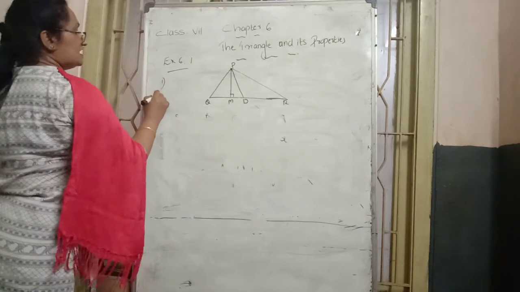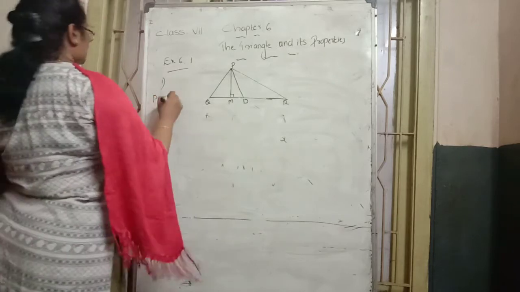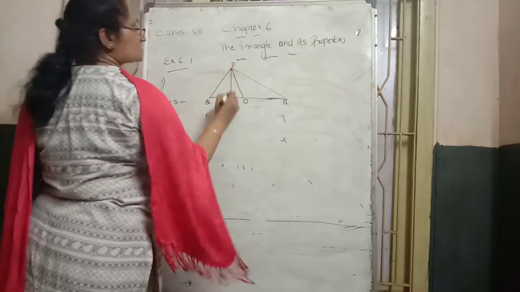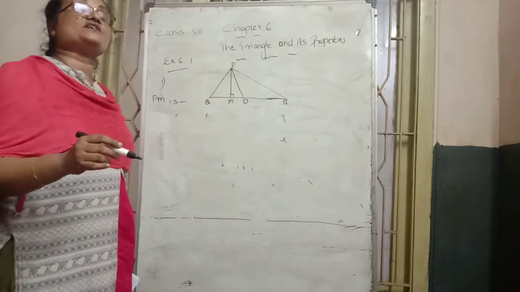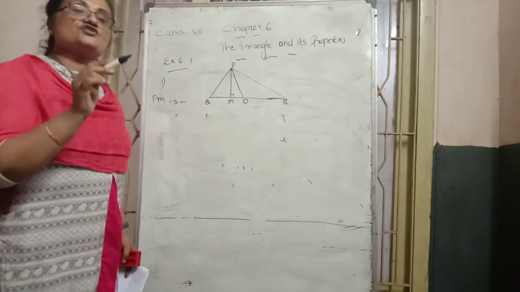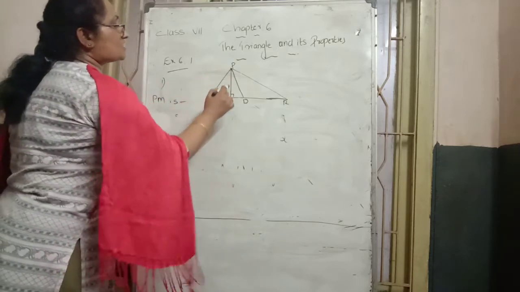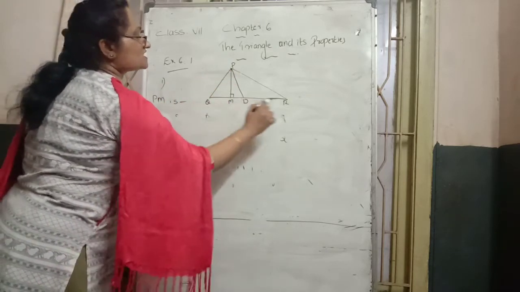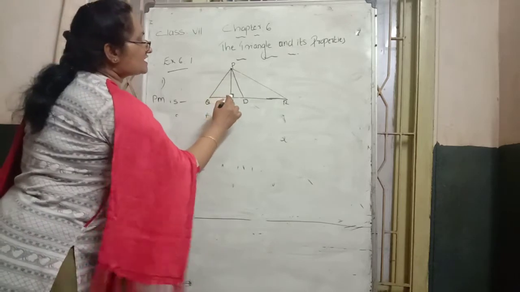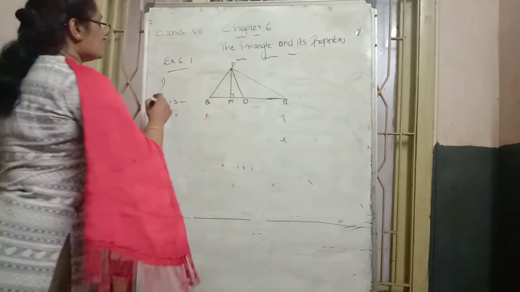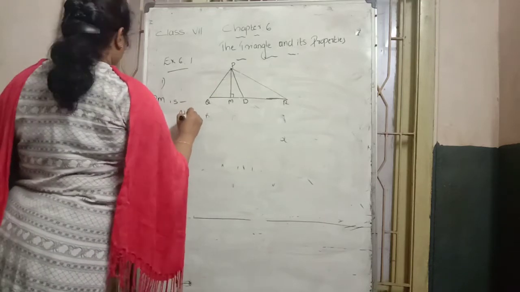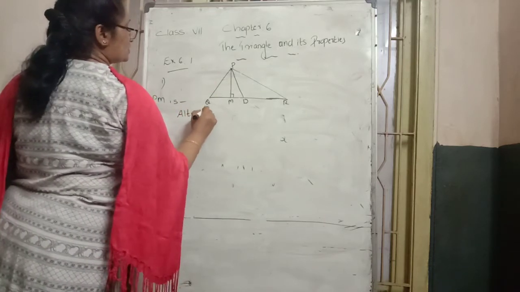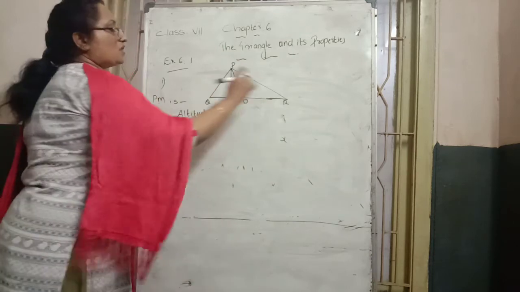The question asks, what is PM? Is it a median or an altitude? PM is the altitude. Why? Because PM is the perpendicular drawn to side QR. That's why they marked 90 degrees here. So PM is the altitude of this triangle PQR.